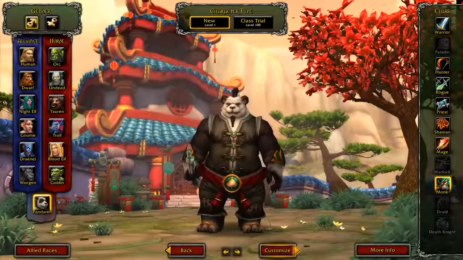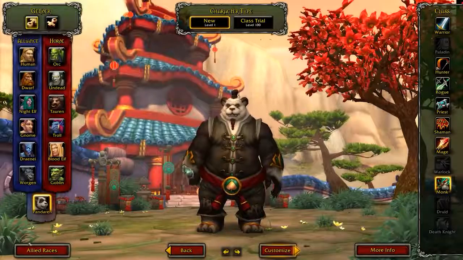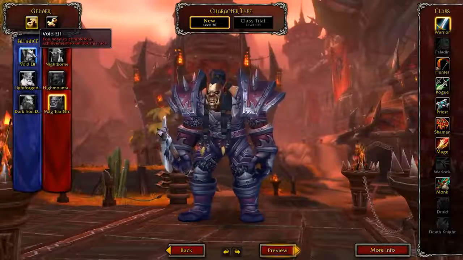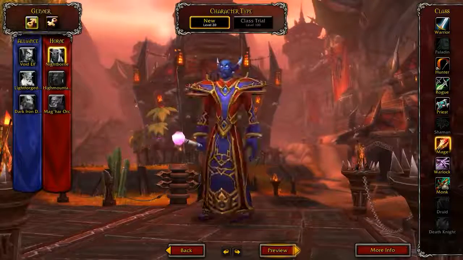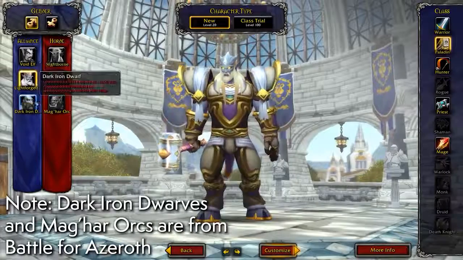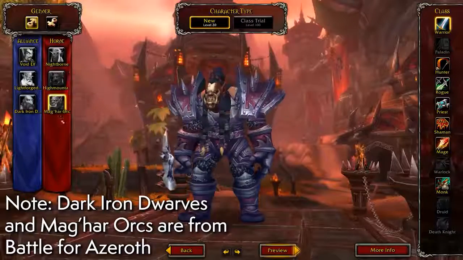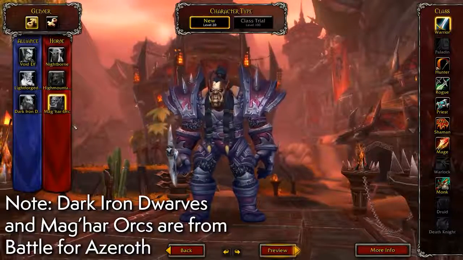You'll probably also notice a button on the bottom left of the screen that says Allied Races. Now, these are additional unlockable races that are earned through completing content, so feel free to check them out, but you are going to have to progress through the Legion expansion in order to make one, but I suppose that's a goal that you can actually just start working on once you get going in the game.